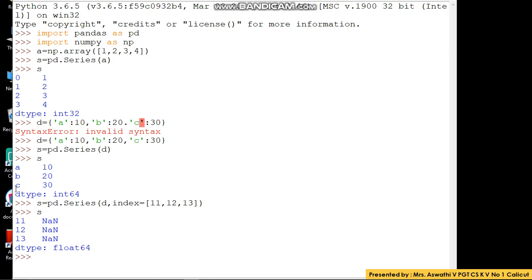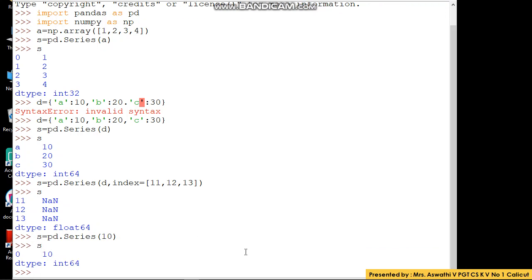Hope you understood. Now we have seen how to create a series from a list, from an array, from a dictionary, from range functions, etc. Now, what about considering a scalar value? That is a single value. Suppose I want to create a series with a single value. Very simple. Let us see, s is equal to pd.Series. I have only one value, that is 10. I am closing the bracket. Is that possible? What will happen? I have not mentioned the index, so the index is taken as 0 and 10 is my value.